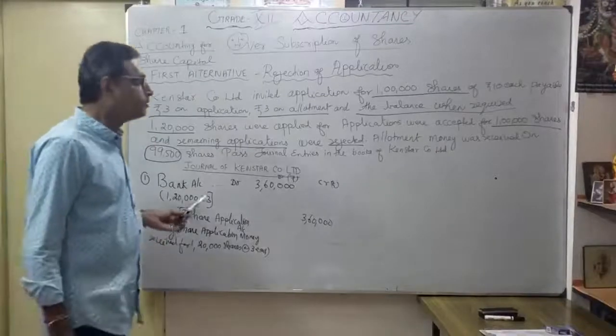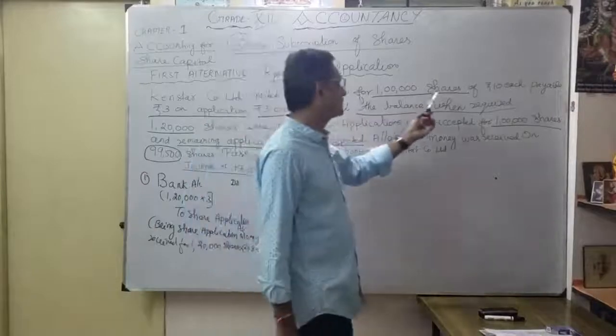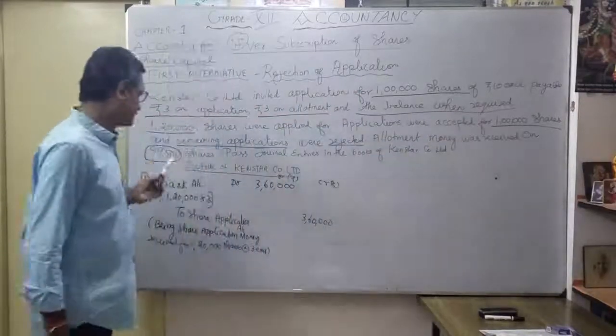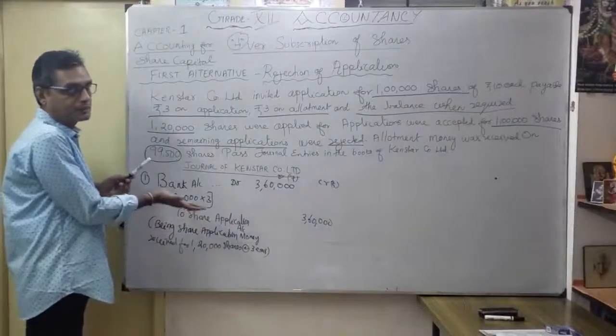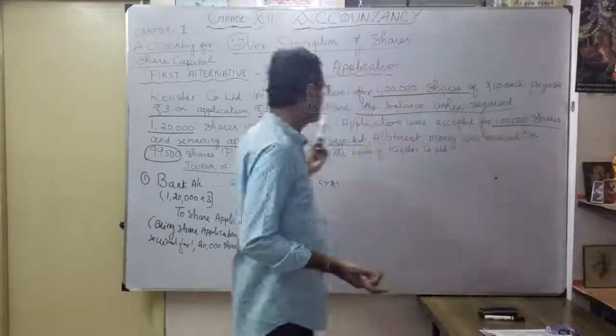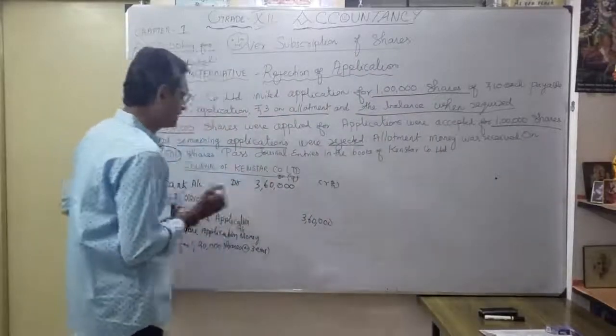Understood? Now, actually, how many shares are you going to issue? Issued only 1 lakh shares. But how many applied? 1,20,000 shares. Okay. Now we are going to give the effect for this. So remaining applications are accepted only for 1 lakh shares. Thereafter, remaining applications are rejected. Now see the second transaction.